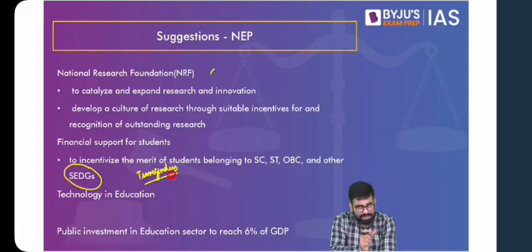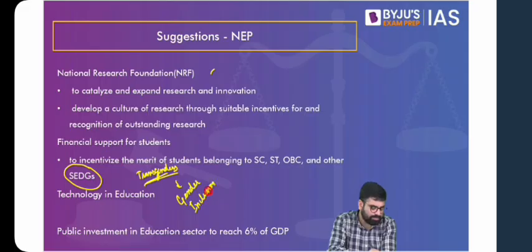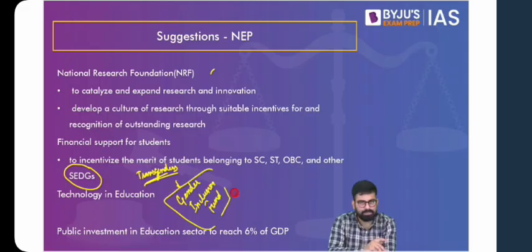So they are talking about incentivizing these students, giving them scholarships, etc., so that the gap that we find when we talk about SCs and STs can be closed. We found that enrollment is not in proportion to their population, and neither in proportion to the reservation that has been provided. Your disabled sections as well. For these students, they're talking about incentivizing them to take up higher studies. In this regard, one aspect with relation to transgenders and women has already been mentioned: the Gender Inclusion Fund, which will promote these genders so that they take up higher education and are able to sustain it as well.